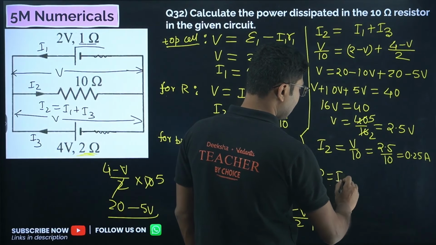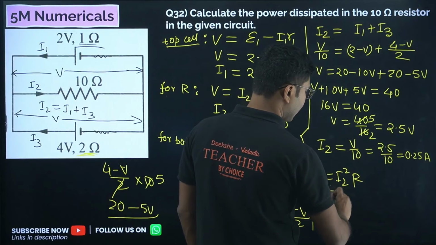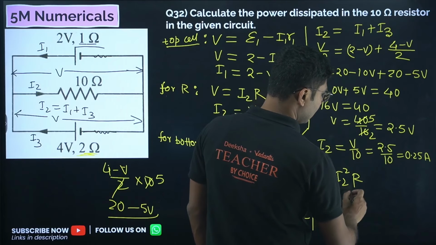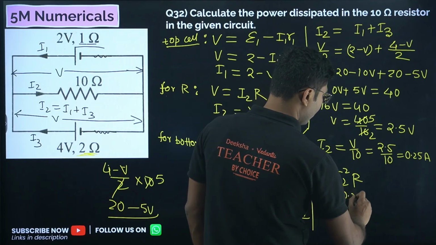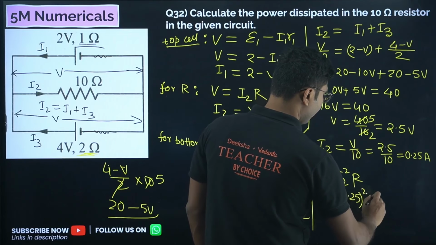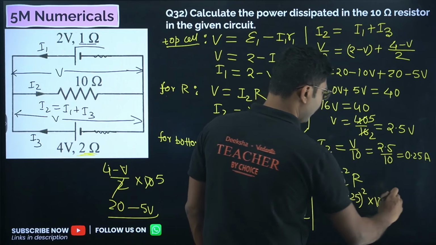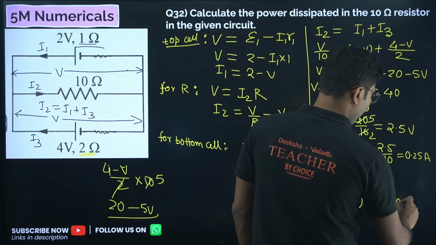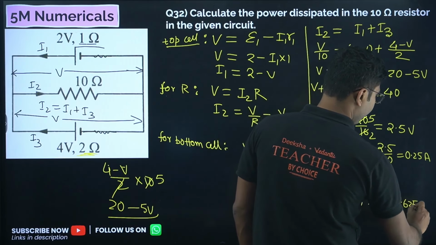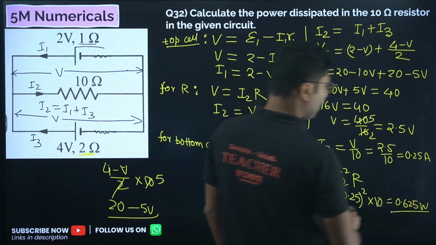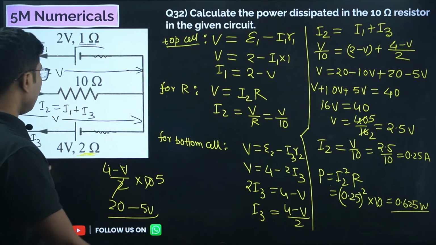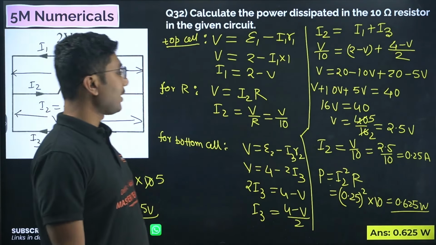Power is I square R, that is 0.25 whole square into 10, and it will be 0.625 watt. You can use the calculator and calculate it. The correct answer is 0.625 watt.